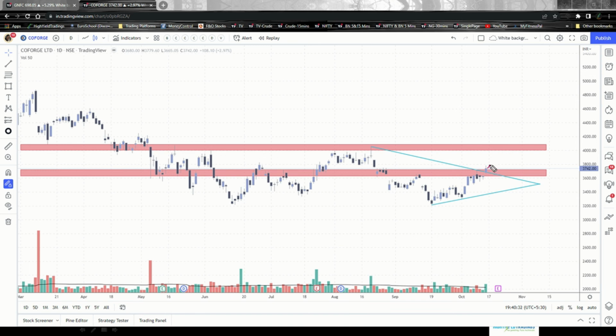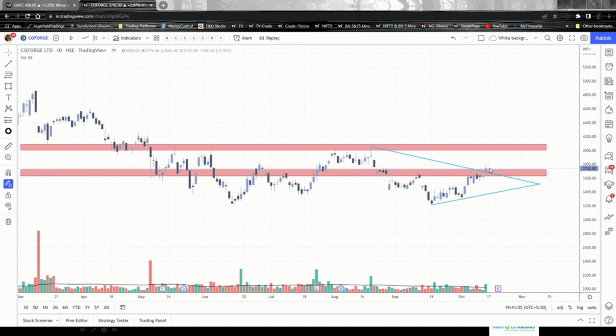So the expectation is it might go up like this, or it might go up like this and then consolidate for some time, then go up like this. Or it might go up like this, consolidate, come down, take a support here, and then move up like this. Anything can happen. But the baseline is you need to know the entry point. So here you take the entry. That is what matters, right?